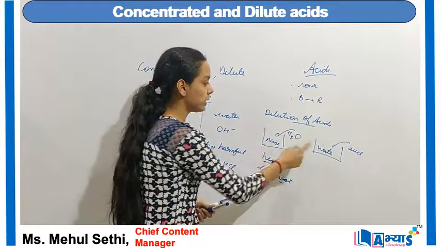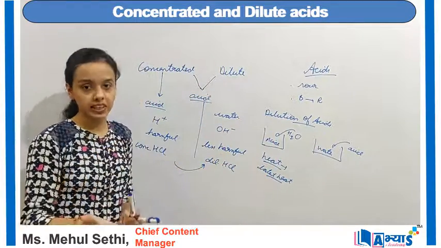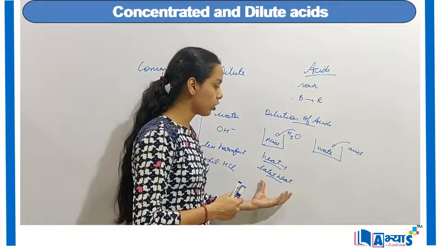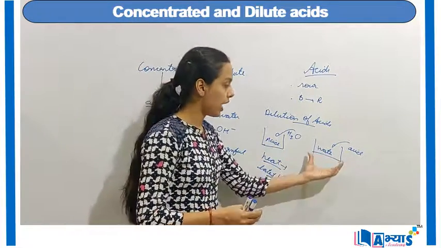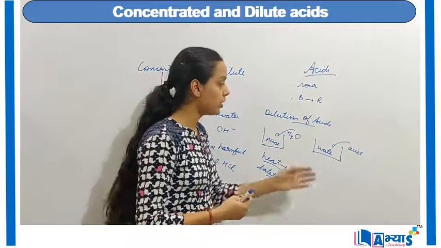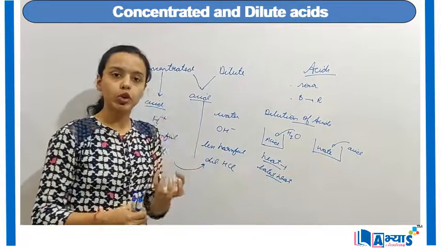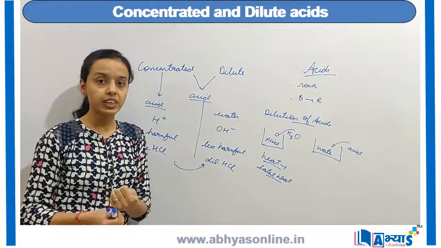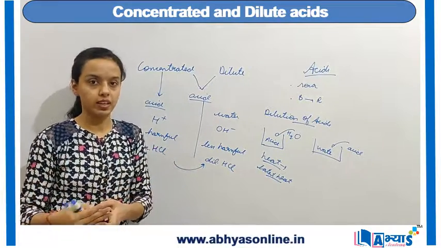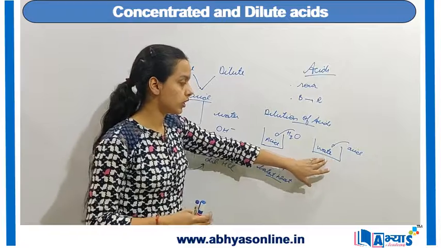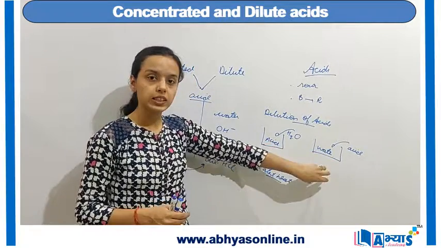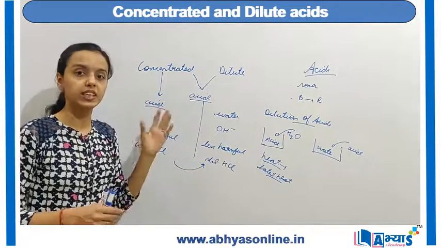In either case, we should prefer the second case, because if the amount of heat generated is very high, that heat will be absorbed by the large amount of water present. This water will absorb all the heat, and no heat will be released outside. That means it is less harmful for the person who is doing the experiment.